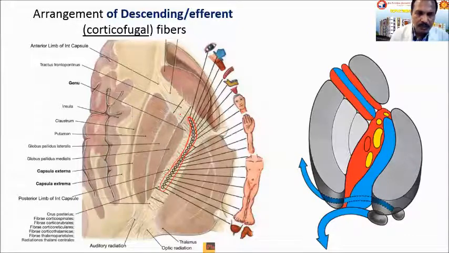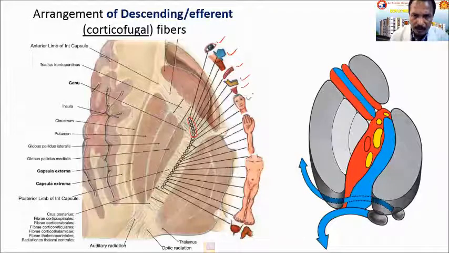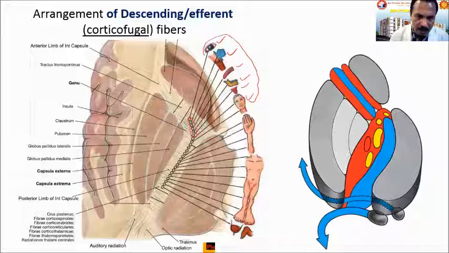So if you see here, the corticonuclear or corticobulbar fibers, which are responsible for the movement of the skeletal muscles of the head and neck area, like extraocular muscles, pharyngeal and laryngeal muscles, palatal muscles, muscles of mastication, tongue muscles, and facial muscles, including the neck muscles. All the fibers which are responsible for regulating these muscles pass through the genu area, that is the corticonuclear fibers.